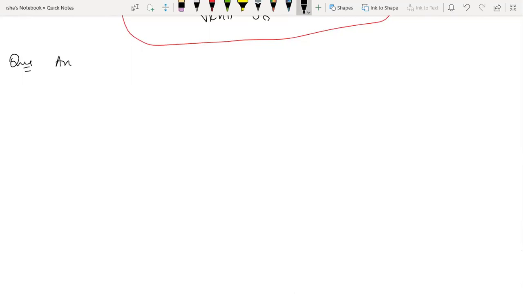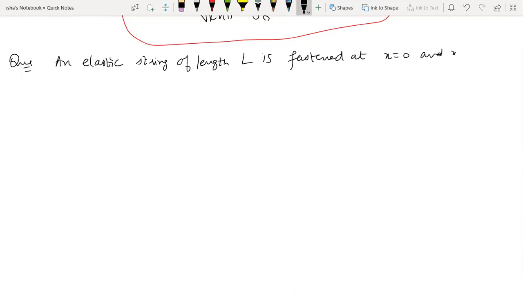So the statement is: an elastic string of length L is fastened, you know the meaning, at x equal to 0 and x equal to L, meaning the endpoints are fixed, and picked up at the center x equal to L by 2. So you just pick it up from the center.